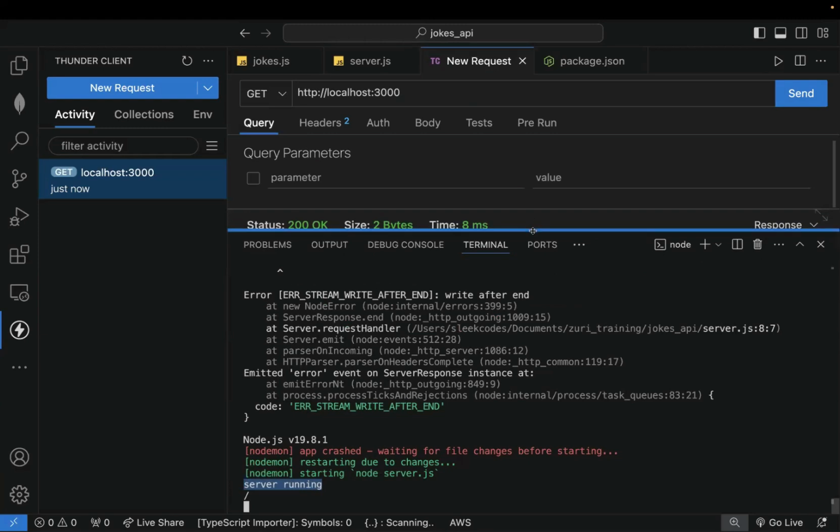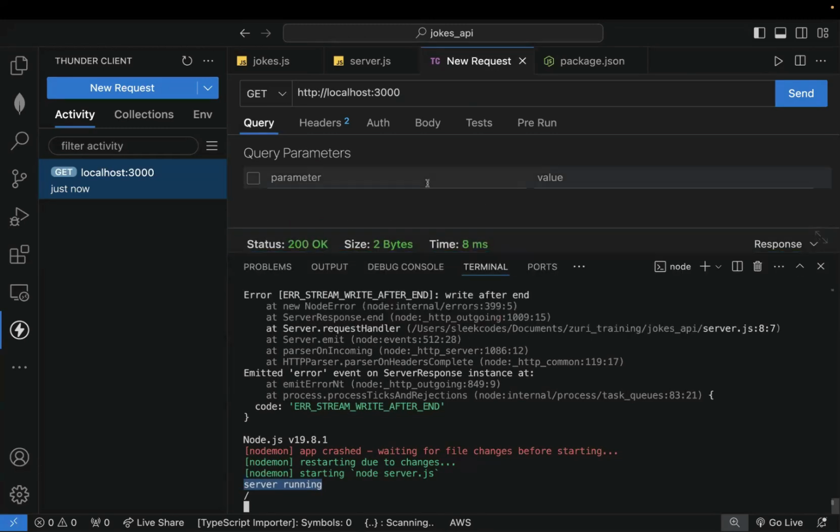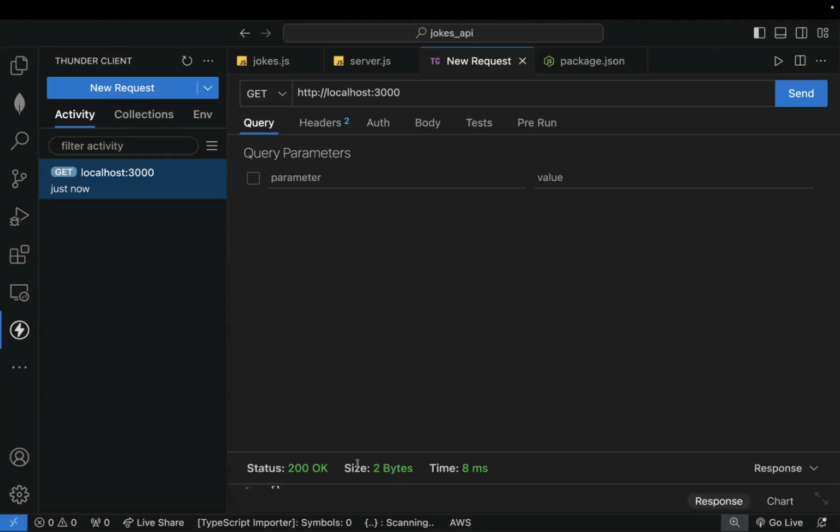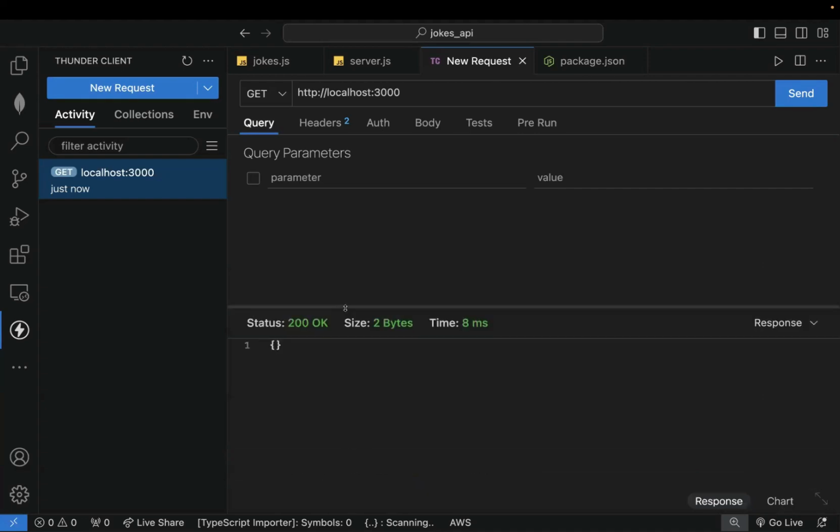When we talk about error handling, we'll talk about some of those errors. But for now, I'm just going to ignore some of those. Thunder Client, behave yourself. All right, so this is our response.